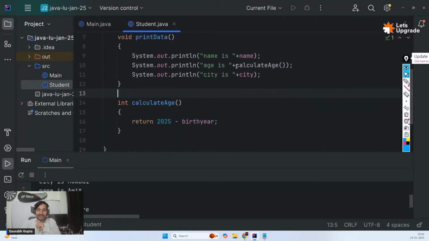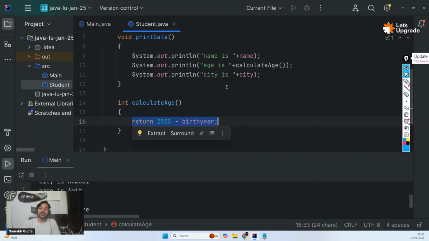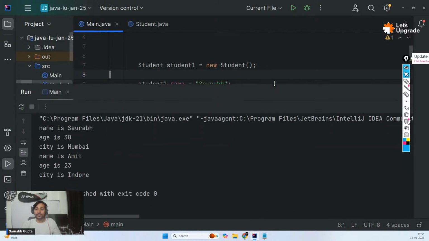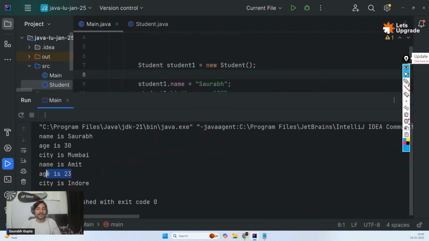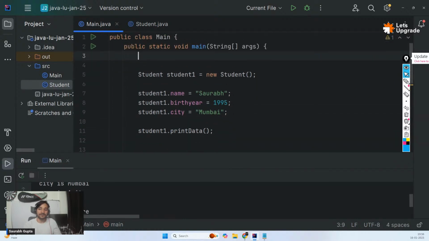And see, guys, I'm passing calculate age here because I know that calculate age is returning something. So as I said, wherever you call the function, at the exact same place, it will return this data and it should print the age. Simple. So I just separated it. And now see, guys, age is getting calculated. Perfect, right, everyone?